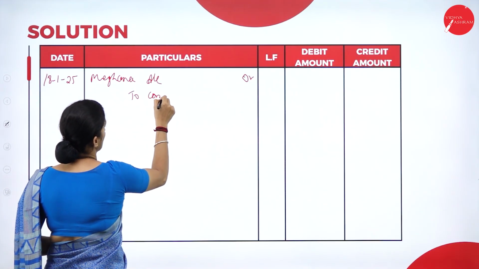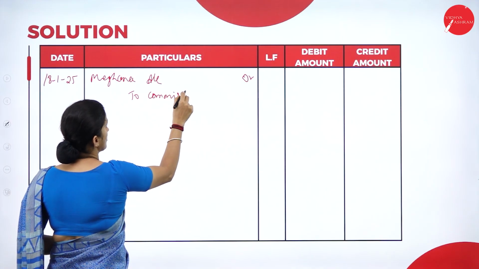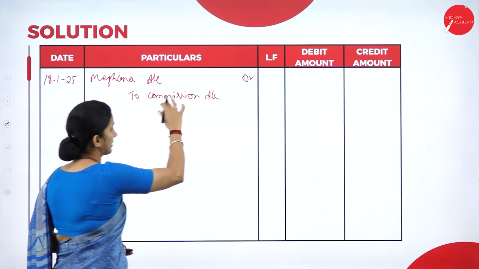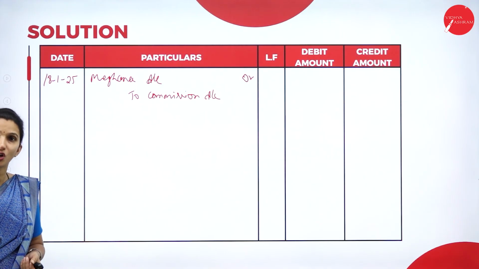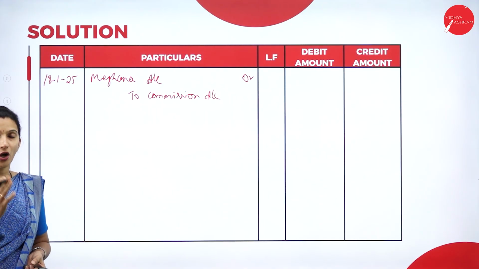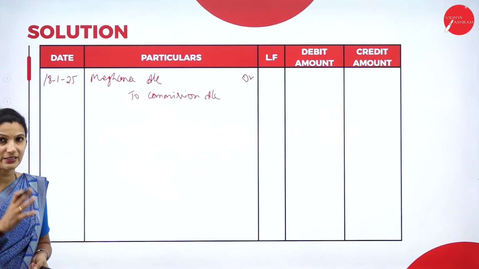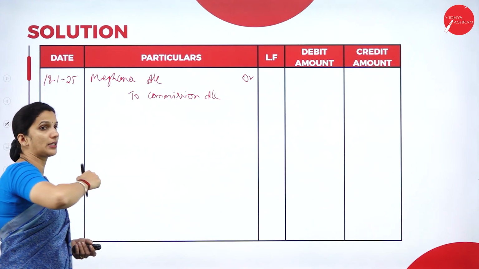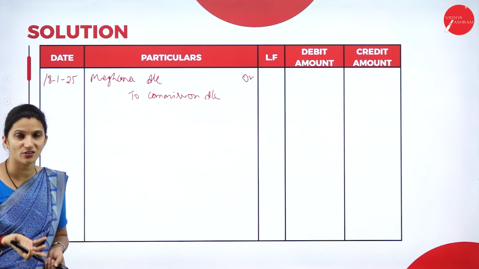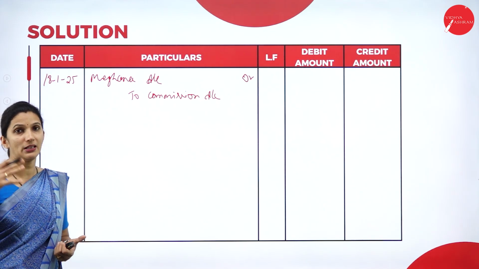to commission account. So why commission? It is credit, commission receiving. You are receiving one income through commission. That is the nominal account credit. Nominal account rules say credit all incomes and gains. Here it is due from Meghana. Immediately the cash is not received by the business. It will be paid later.